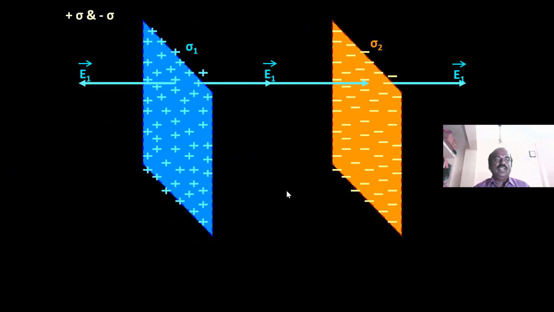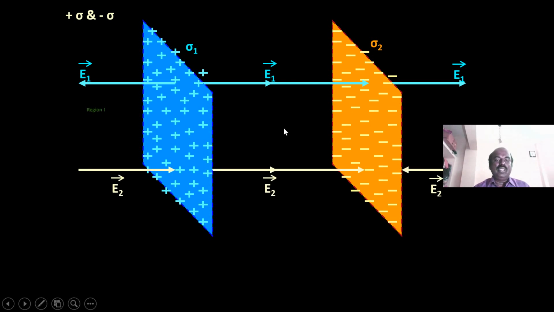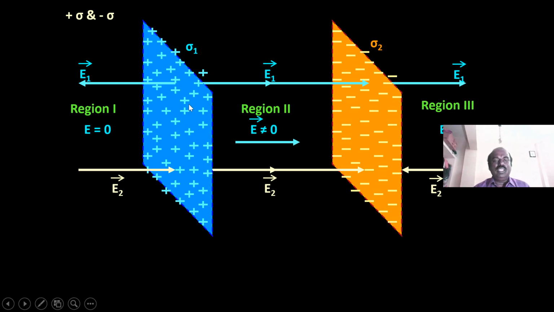Next, E is equal to sigma by epsilon 0. Here we have taken plus sigma and minus sigma, two charged plane sheets kept parallel to one another, and consider region 1, region 2 and region 3. Regions 1 and 3 lie outside the two parallel plates, and there the electric field becomes 0, while in region 2 the electric field is not equal to 0.